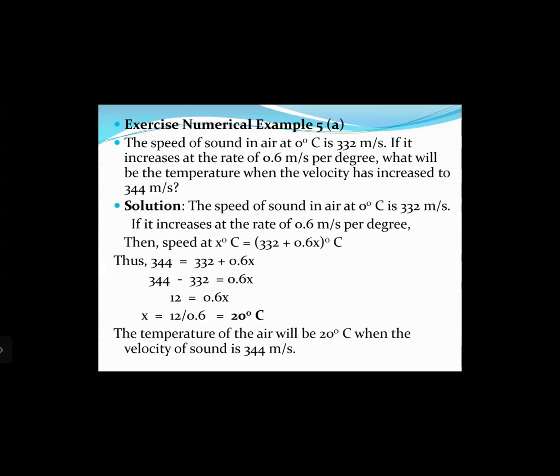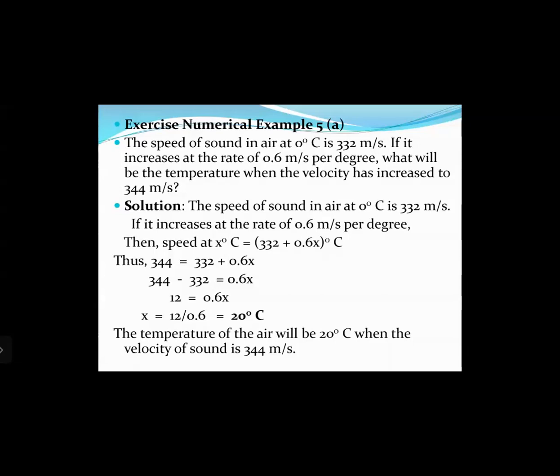As you can see here, as the temperature rises, the velocity increases. So we will read the question again. The speed of sound in air at 0 degrees Celsius is 332 meters per second. What do they say? If it increases at the rate of 0.6 meter per second per degree, that means when the temperature is increased by 1 degree, the velocity of sound increases by 0.6 meter per second. That means when the speed is 332 at 0 degrees Celsius, and you increase the temperature from 0 degrees to 1 degree, the speed increases by 0.6 to 332.6.